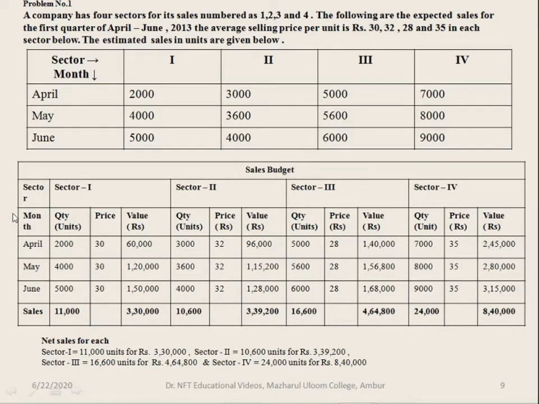So this is how you have to prepare the sales budget for all the 4 sectors for the 3 months, or the first quarter, from April to June. You have to remember that in case of sales budget, the formula is estimated sales in units into price per unit. That gives you the sales volume or value of sales. That's what was done here in this problem.